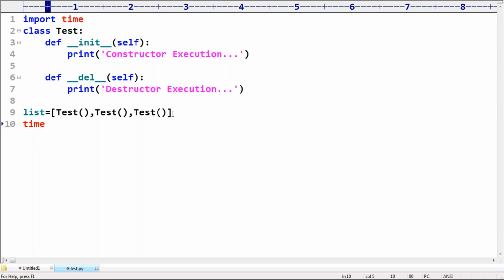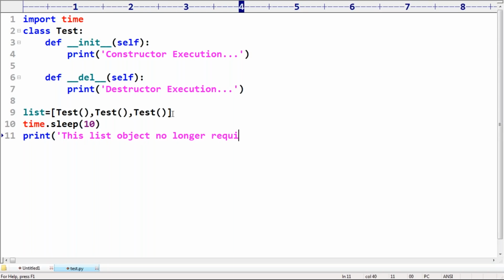Now time.sleep of some 10 seconds. The constructor will be executed 3 times, right? Now after 10 seconds, print this list object no longer required. That's why del list.